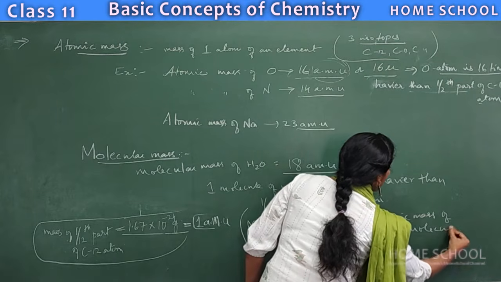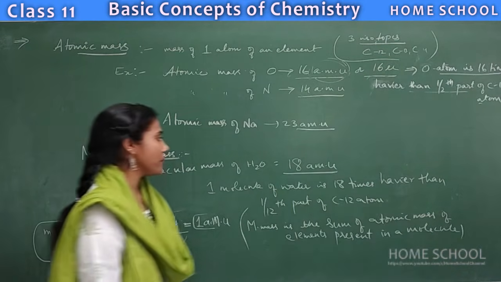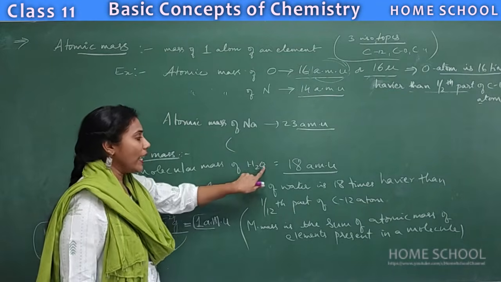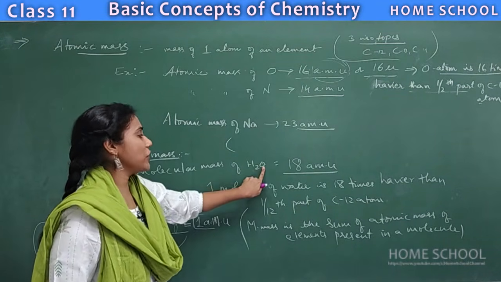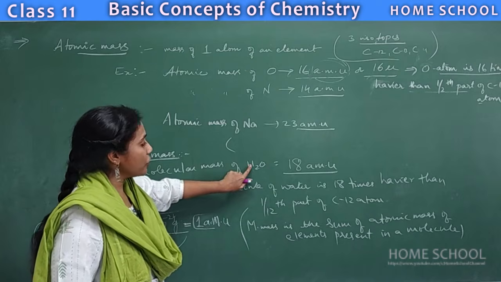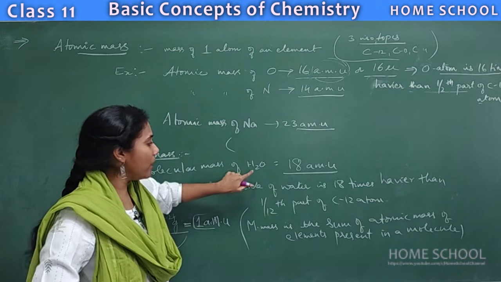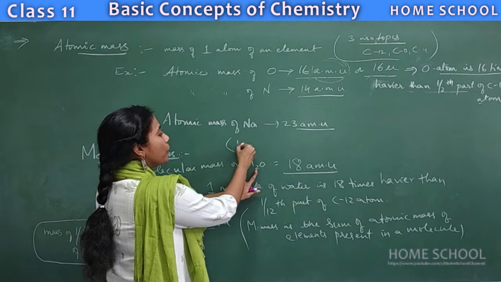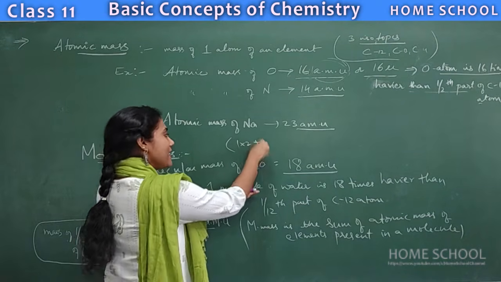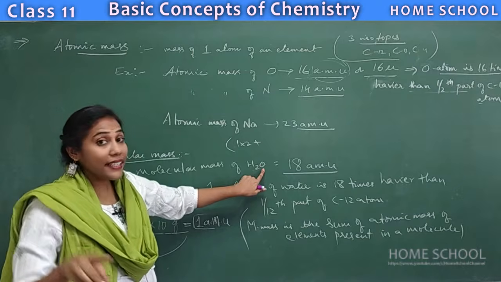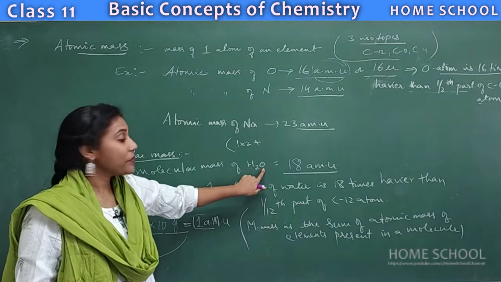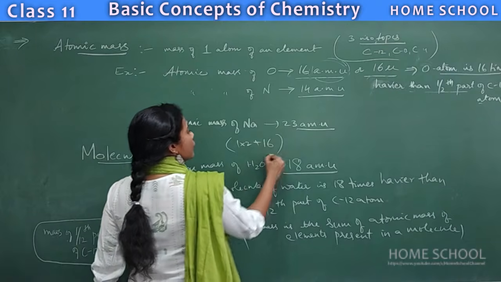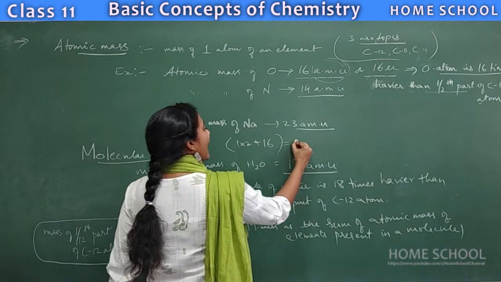For example, in water there are two types of atoms, hydrogen and oxygen. The atomic mass of hydrogen is 1. How many hydrogens are there? 2. Multiply with 2. Plus there is another element called oxygen. What is the atomic mass of oxygen here? 16. So 16 plus 2, you will have 18.